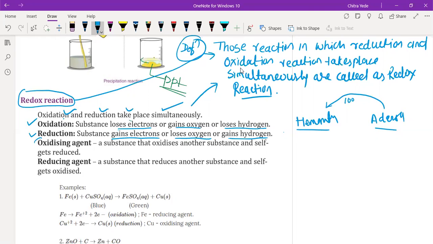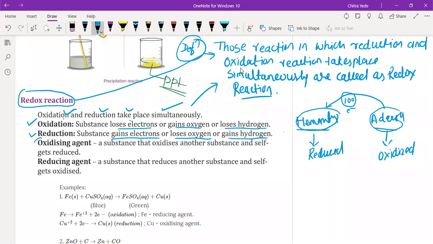Just take this as one example. See, here these rupees are nothing but, let us say, electrons. And others and Hemant are nothing but the chemical species. So if others is giving 100 rupees to Hemant, then Hemant is getting reduced and others is getting oxidized. Is it or not?